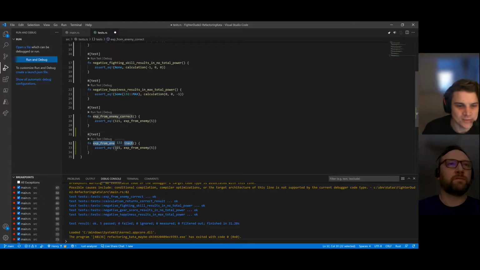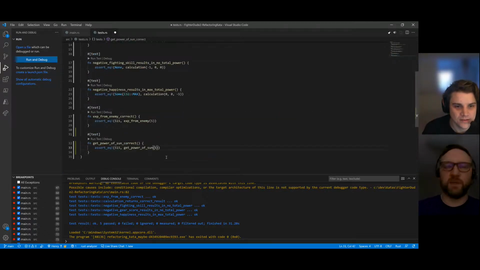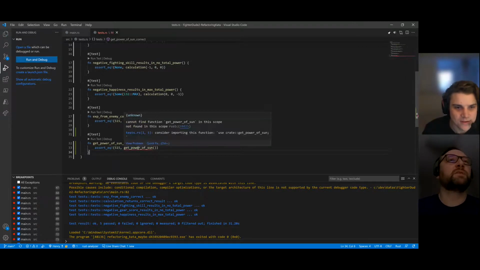And we're just going to name it power of sun correct, or whatever that method was called. Get power of sun correct. Yep. And we won't touch the 515 for now. Does it take a parameter? No. Okay, so I'll just pass it nothing. Yeah, and we could leave it at 515 so we could see it fail.